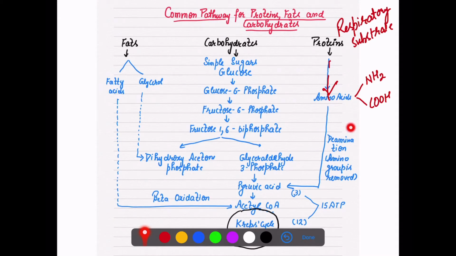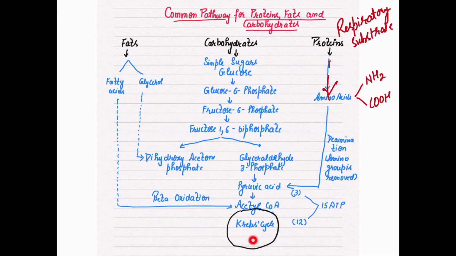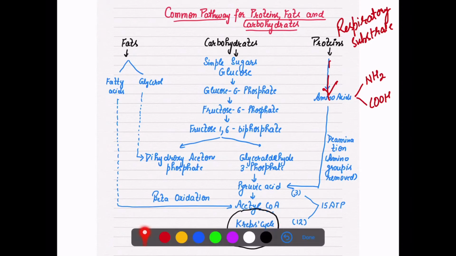Deamination means their amino group is removed, and the moment their amino group is removed, these amino acids will change into pyruvic acid, and from pyruvic acid they enter into the cycle, then change into acetyl coenzyme A, then the Krebs cycle. So they join the cycle of respiration at the pyruvic acid stage.